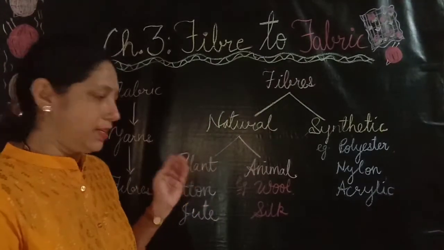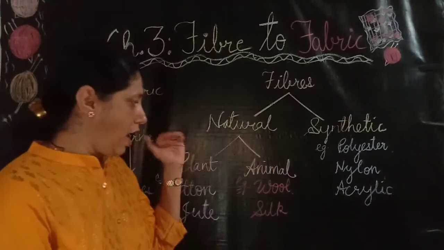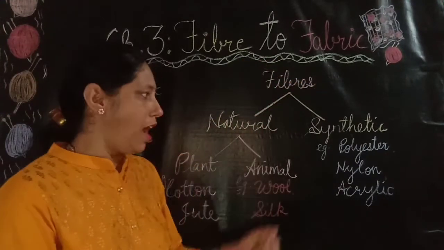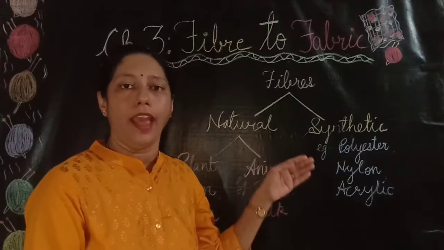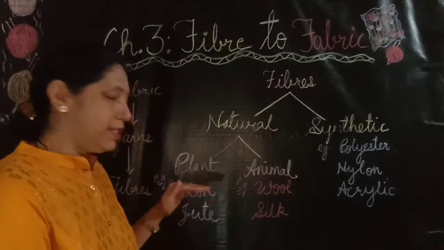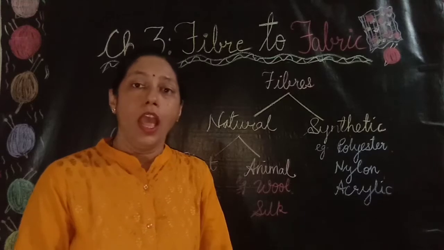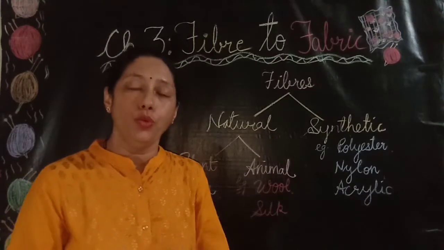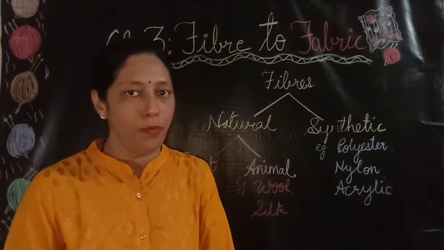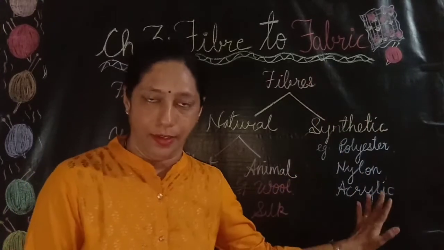Examples of plant fibers are cotton and jute. Animal fibers are wool and silk. And the examples of synthetic fibers are polyester, nylon and acrylic. In 6th standard, you learned about cotton fibers and jute fibers. You learned how these fibers are used and how the fabrics of cotton and jute are made from them. You will learn about synthetic fibers in 8th standard.